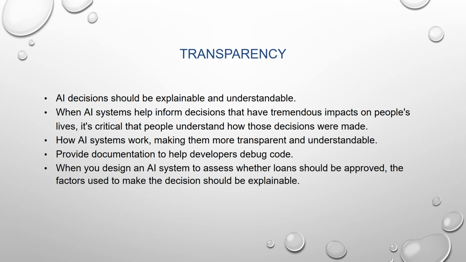How an AI system works should be transparent and understandable. Provide documentation to help developers debug code. That is another scenario. When you design an AI system to assess whether loans should be approved, the factors used to make the decision should be explainable. That is what the transparency principle of responsible AI is.